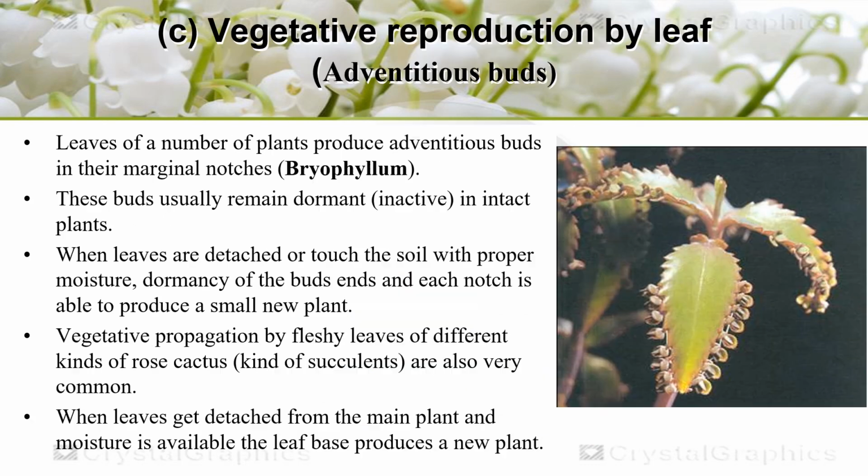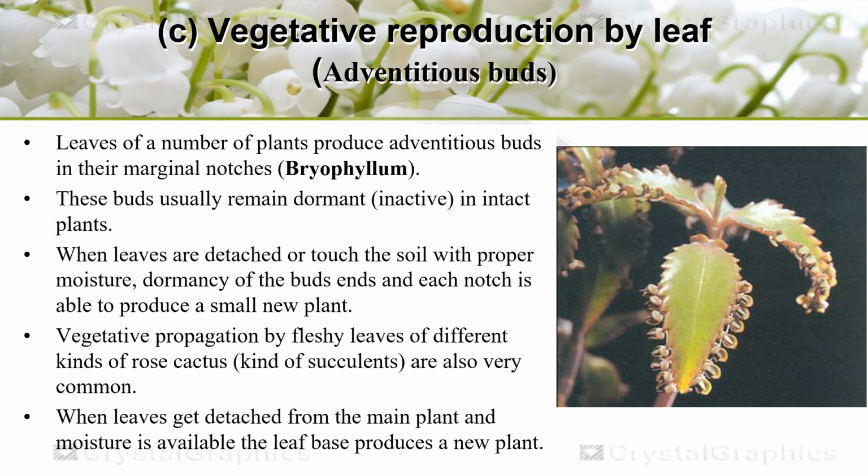Then vegetative propagation can also be done through the leaf. Leaves of a number of plants produce adventitious buds in their marginal notches. These buds usually remain dormant or inactive in intact plants, but when these leaves are detached or touch the soil with proper moisture, dormancy of the buds ends and each notch is able to produce a small new plant.